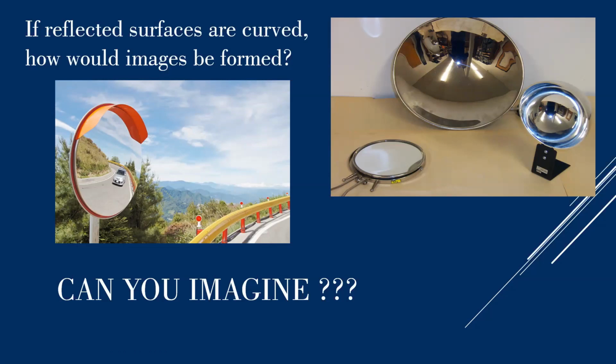So now we studied about plane mirrors. What would happen if these plane mirrors were made curved, either curved in this way or curved in this way? Have you ever imagined that? Can you imagine how the images would be formed if the mirrors were curved? You must have had a daily experience. Sometimes when you go to a circus or a fun fair, there's a room wherein you see distorted images of yourself. Your head becomes big, your body becomes very small, your face becomes very distorted, your face is small, your body becomes big, and your legs are again small.